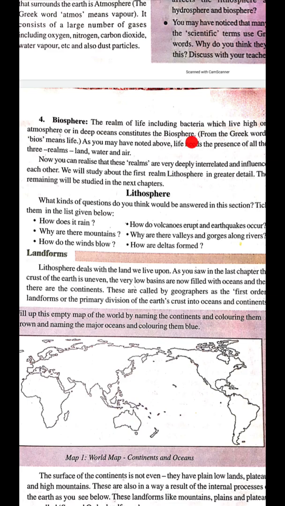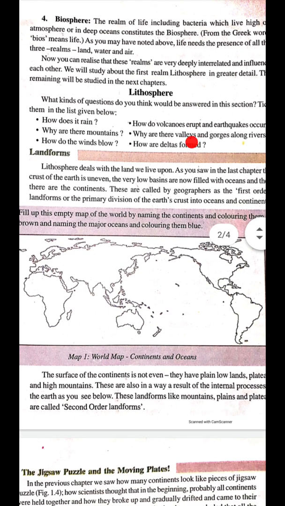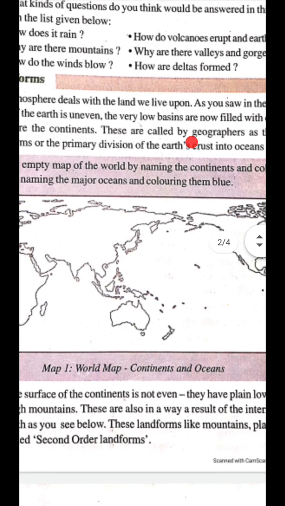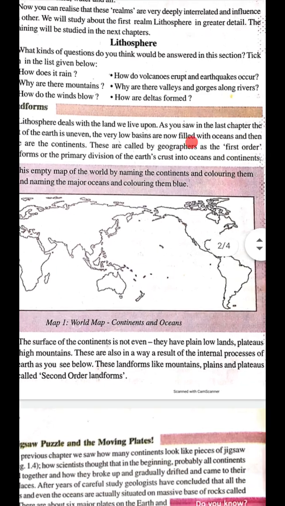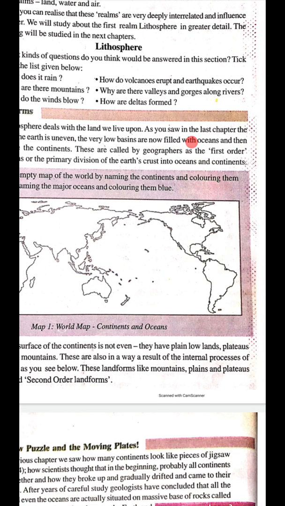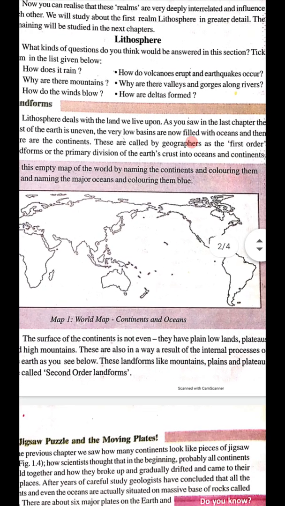Okay, you can see here the map, children. A world map, continents and oceans. By seeing this map, are you observing any difference compared to the present world map? Yes, children, there is some difference. We are seeing North and South America on our right side.